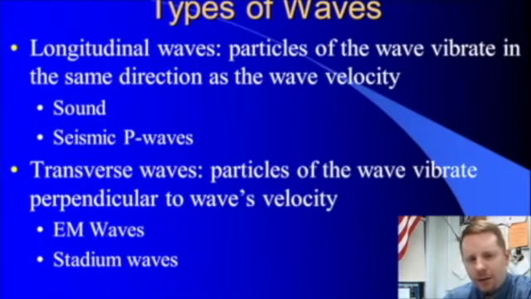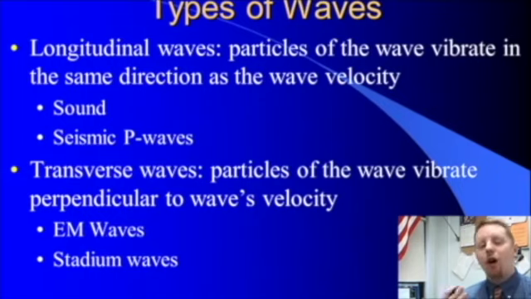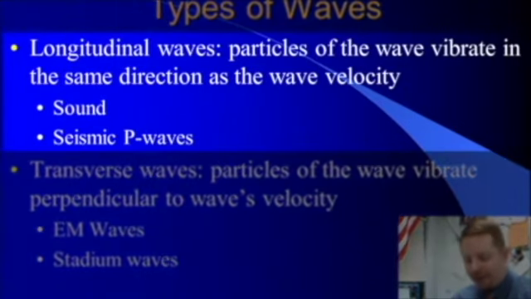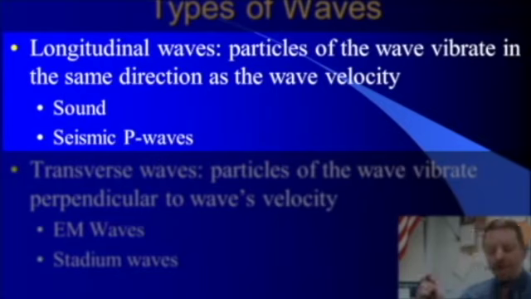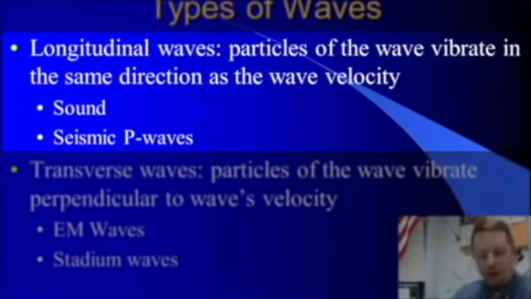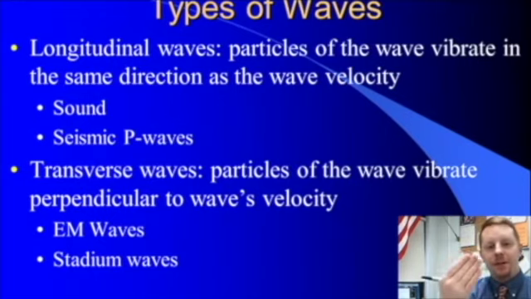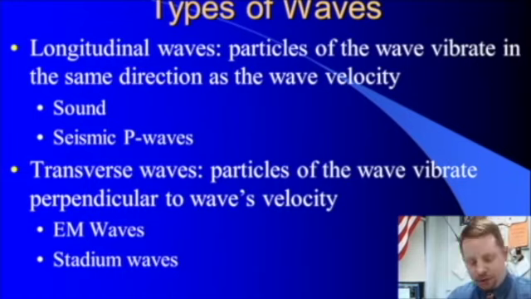Now, we could also look at waves based on the direction the particles or the pieces of the wave vibrate compared to the direction of the wave velocity. A longitudinal wave is a wave in which the particles of the wave vibrate in the same direction that the wave travels. So if the wave is traveling across your screen, the particles or pieces of that wave vibrate in that same direction. Things like sound. If you think of sound in air, the sound that's coming from me to you, from the speaker or the computer to you, is vibrating air molecules moving closer and closer.